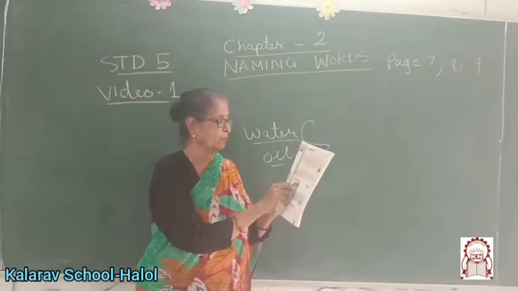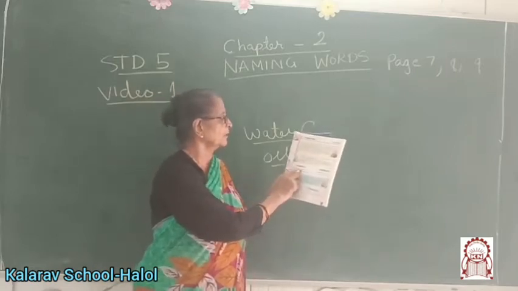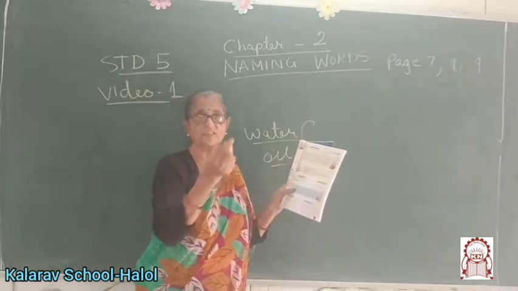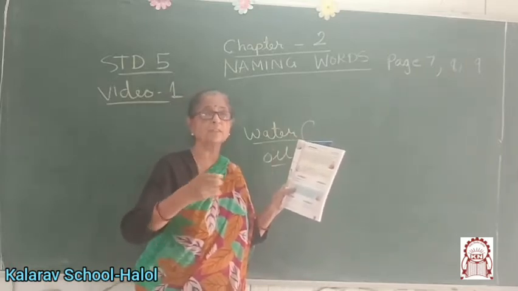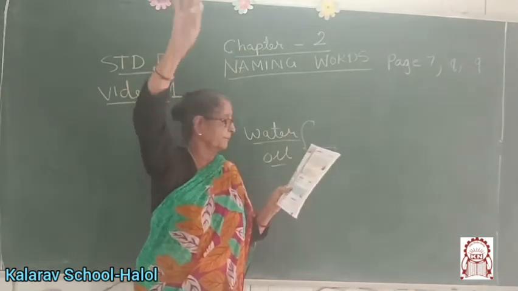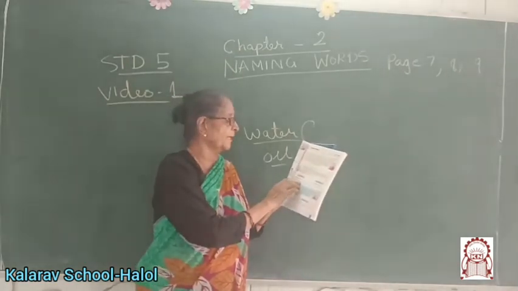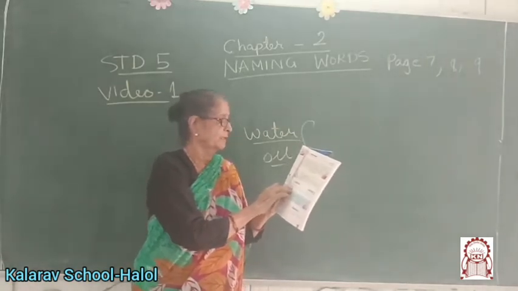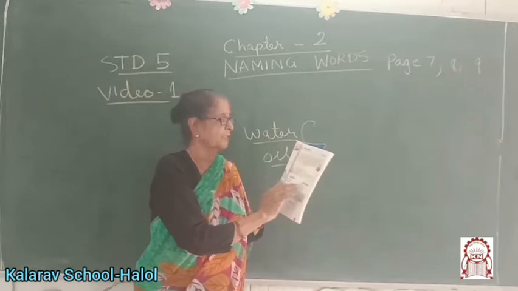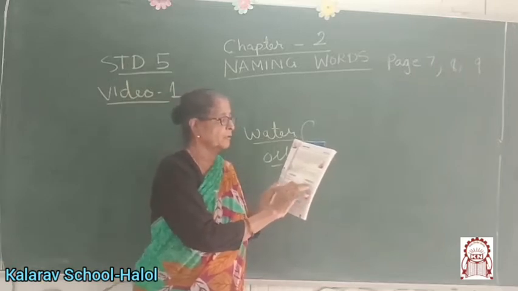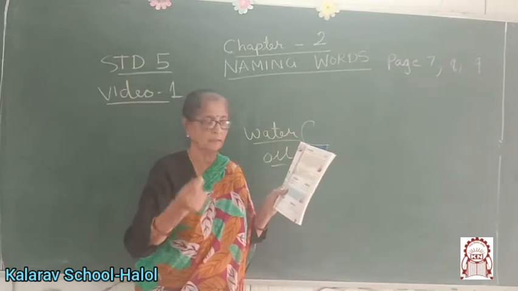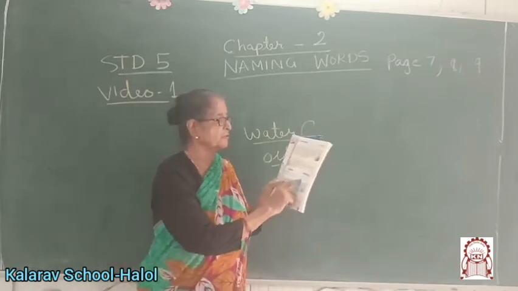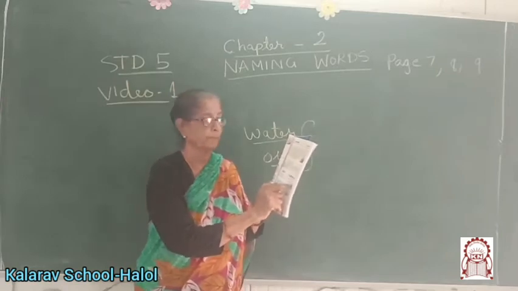Now, countable nouns. The astronauts wore fireproof helmets. Astronauts. 1 astronaut, 2 astronauts. Astronaut means those who go in the sky. The parachutes were made of synthetic material. Parachutes. Uncountable nouns. The sand is hot and coarse. Hot sand. We cannot count 1 sand, 2 sand. Like that, Mrs. Sharma wants some tea.